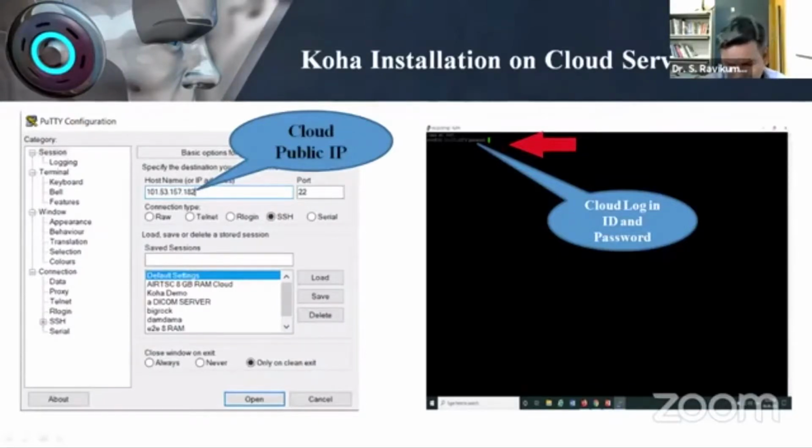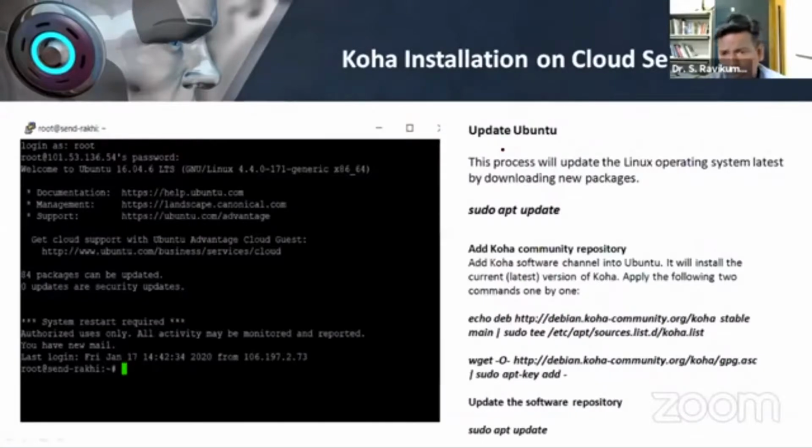Then the regular coding that you do for installing Koha on your regular server, the same coding we have to follow. Nothing new here. It is not that we are going to have new coding for Koha on the cloud. Nothing like that. The same coding that we have used. First, you have to update your system. Next, put this sudo apt command for updating. The Koha community repository will be there. The following codes will be run on the system and your Ubuntu will be updated.